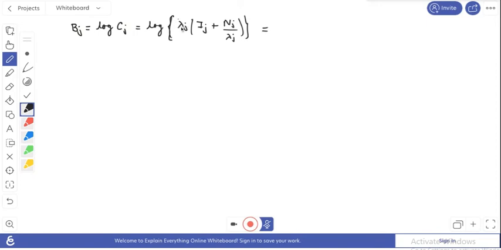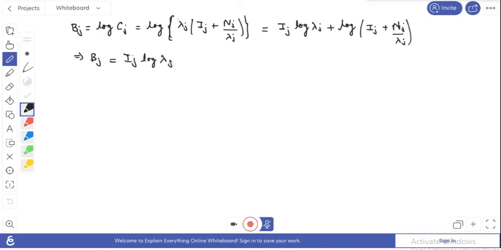So this means you can write here, if we multiply this into the matrix, because this left hand side is the matrix form. So here you can write, if you multiply this identity matrix with your log of lambda j, this is the first term, and plus the second term is log of this thing, Ij identity matrix plus Nj over lambda j. Okay, so this implies you can write Bj equals to this.